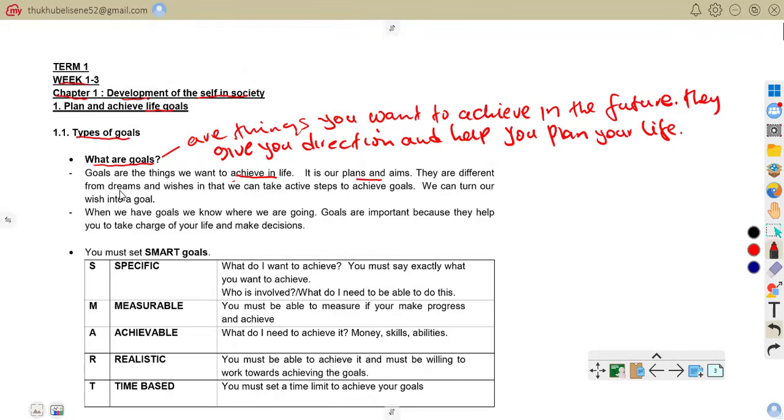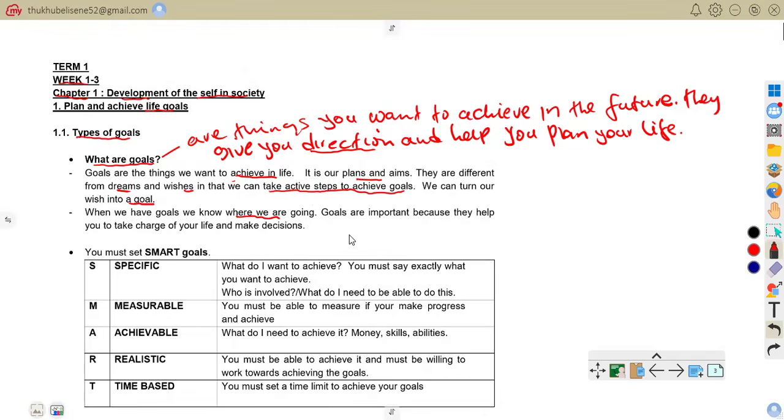They are different from dreams and wishes in that we can take active steps to achieve goals. Here we are going to be action oriented. We can turn our wishes and dreams into goals so that we can achieve them in the future. When we have goals, we know where we are going. Like I've said, they give you a direction.